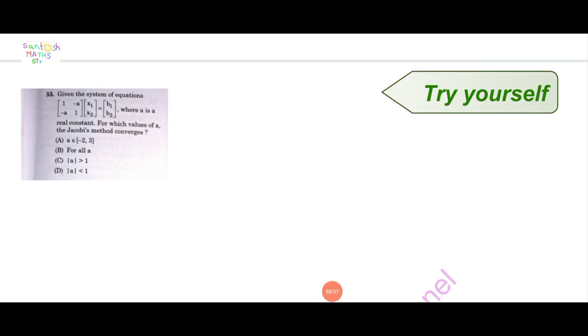Given the system of equation, this is a solution uploaded in a studio. Try this question yourself.